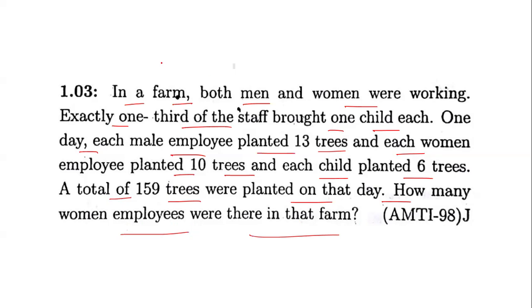So there are some men, there are some women, and there are some children, each planting some number of trees, and the total count is 159. If you count the planted trees, then we have to find out how many women employees there are, and there is some condition given.